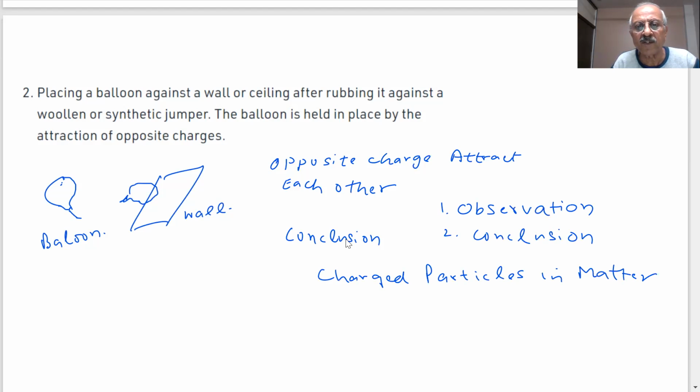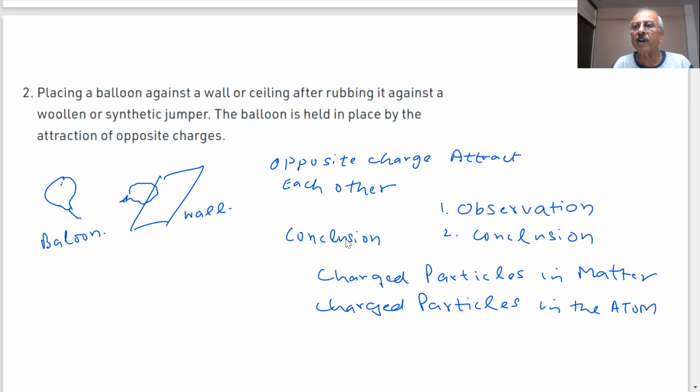You are saying there are charged particles in the atom. That is what I am trying to say, student. Am I right? Yes, sir. Then where are those charged particles? Therefore, we will have to perform some activities and experiments to find out what the charged particles are. Right? Yes, sir.